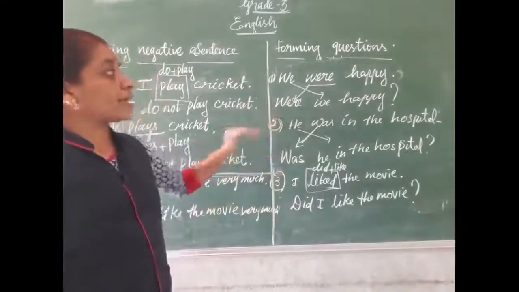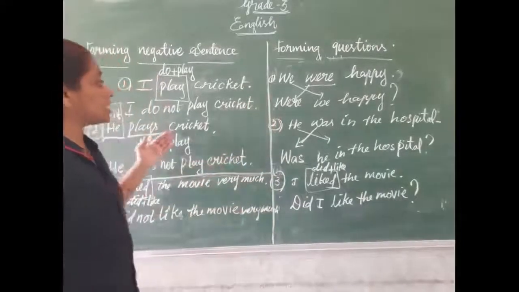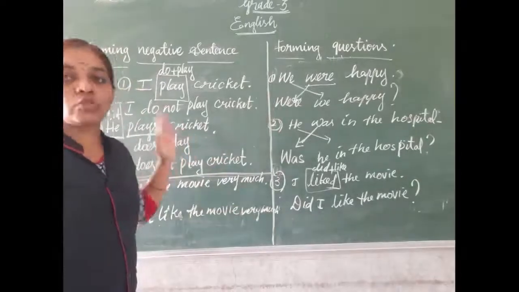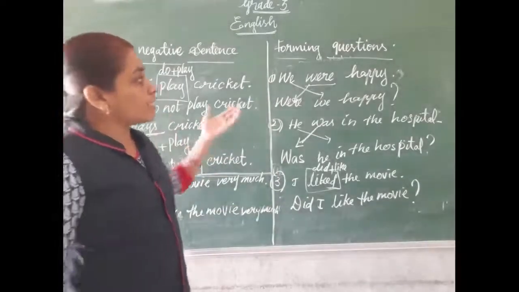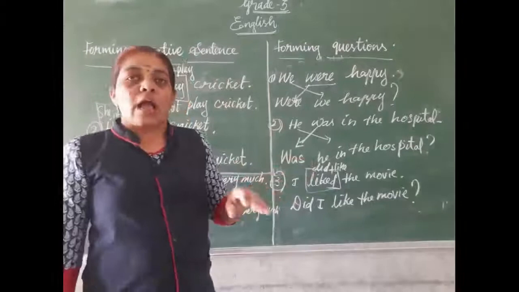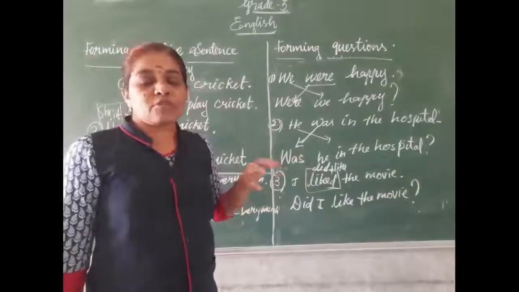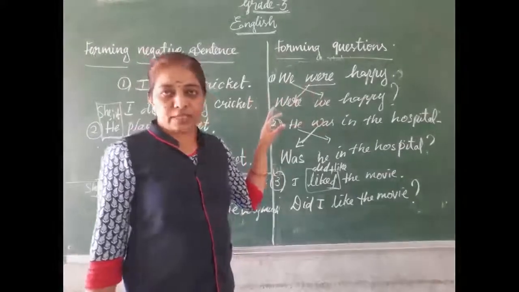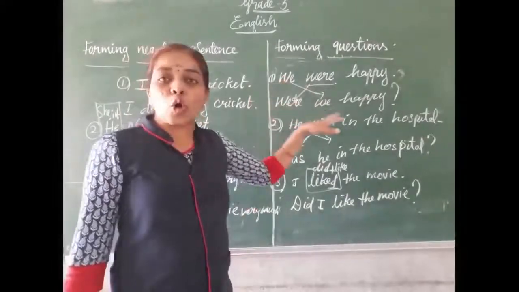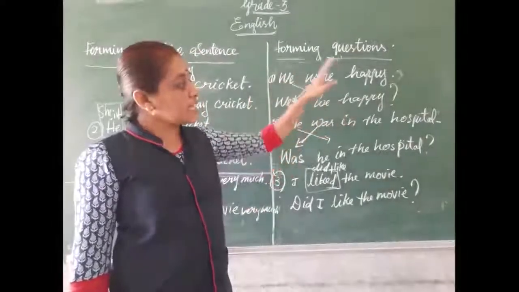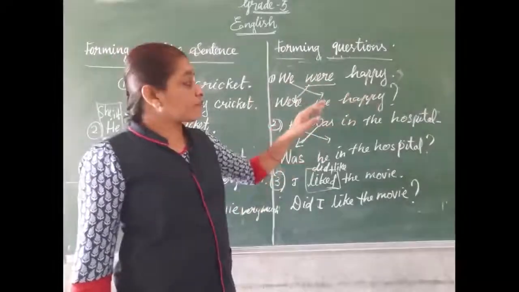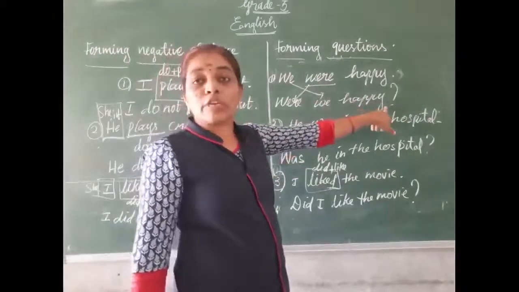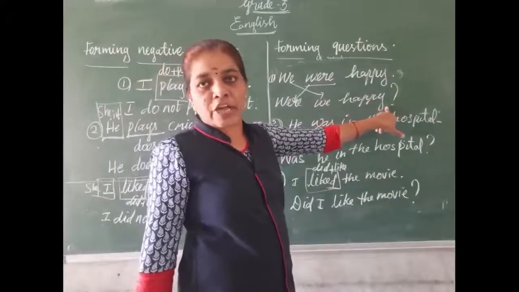Listen. How can we make a negative sentence? By adding not to the helping verb. How can we make a question? The helping verb will come first. We want to find the helping verb. The helping verb will come first in the sentence and the subject will go second. The remaining words will come in order. Finally, we need to keep a question mark at the end of the question.